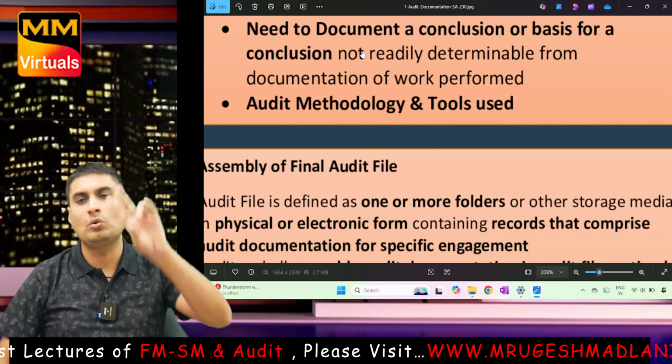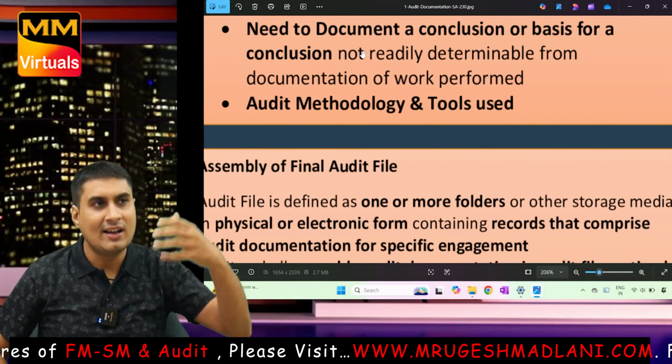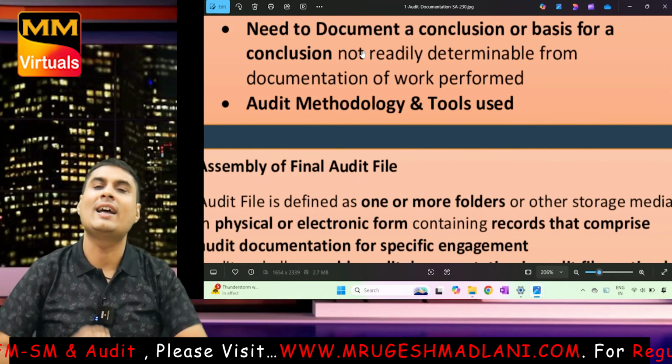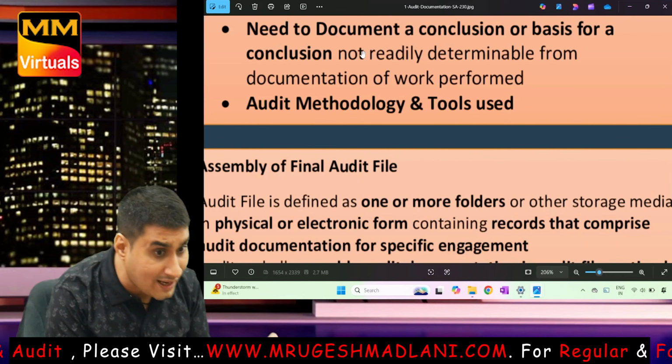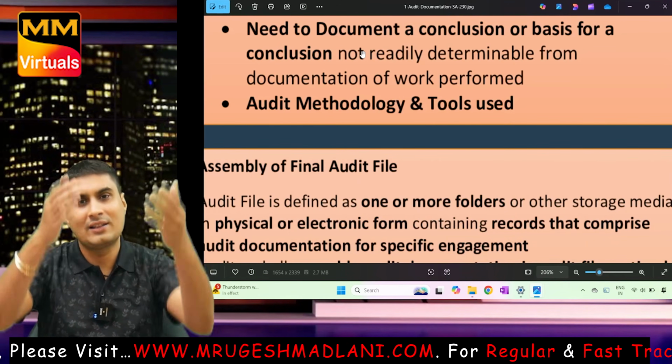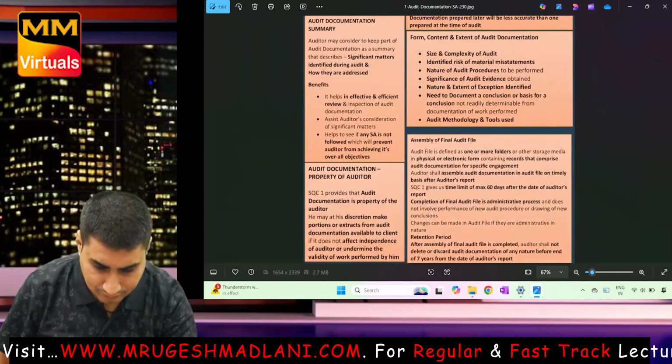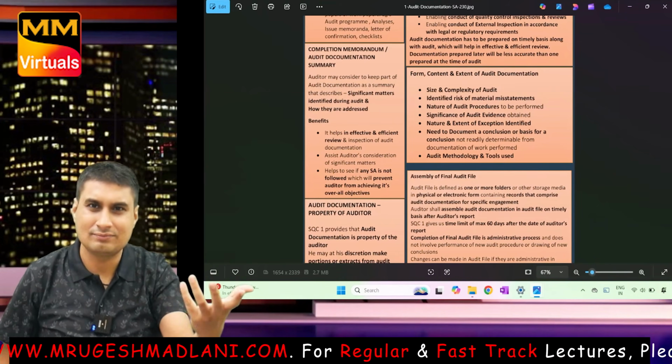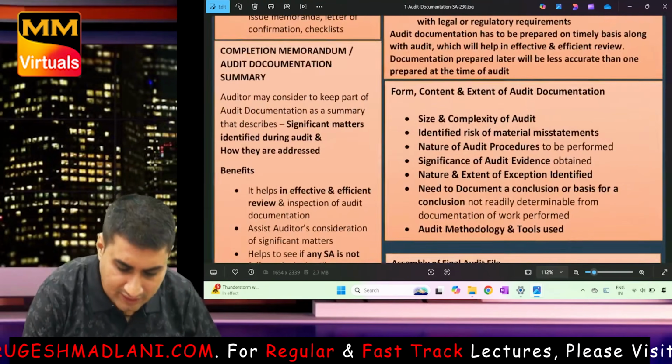Audit methodology and tool used. Basically, there are two tools: rely on control or not rely on control. What are we doing? Are we relying on control or not? That also we have to write. If rely, then good. Don't rely, then also good. Very simple.